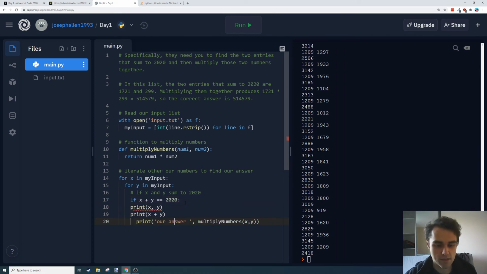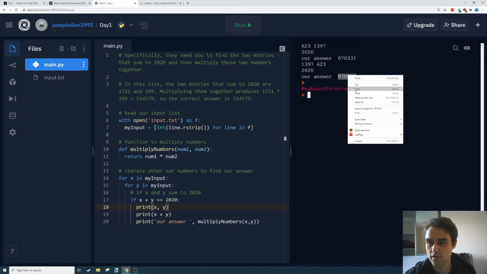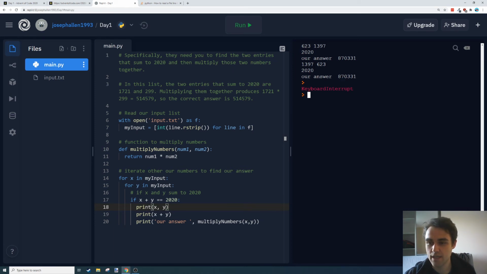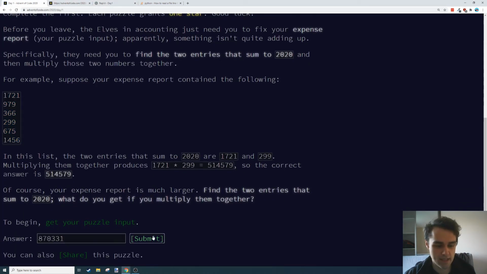I guess I was worrying because this is supposed to be a coding challenge, so you're supposed to show off, but I feel like if you can make it work with brute force, you can make it work. So here's my answer. Don't know if it's correct, but it looks good to me. That looks like it adds to 2020, so let's give it a go. So we put that input in here.